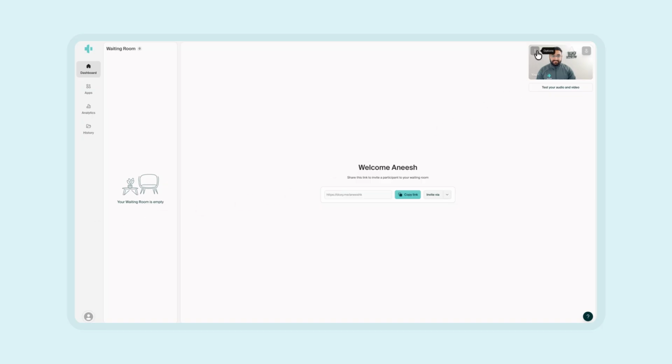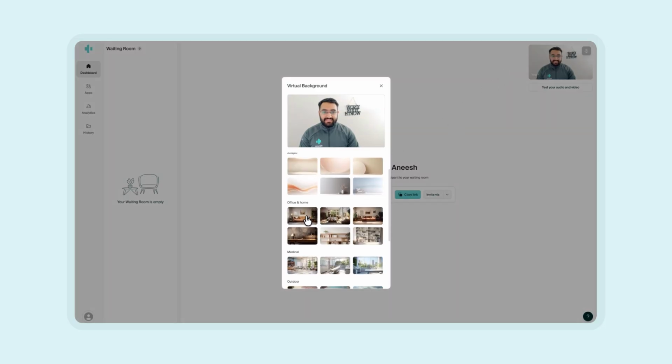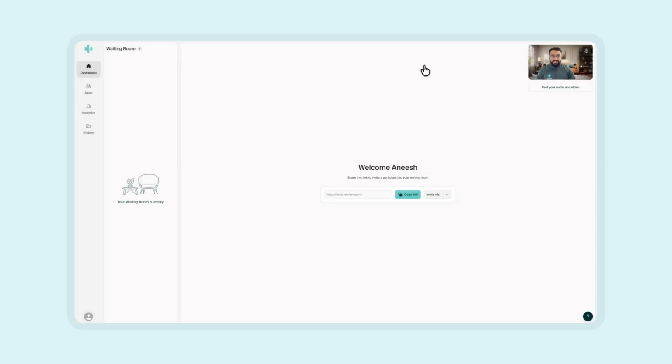Simply hover over your video preview, click the three dots, select virtual background, and choose a design you like. In this example, let's go with this background. That's it. Your virtual background is set and will appear at the start of the appointment.